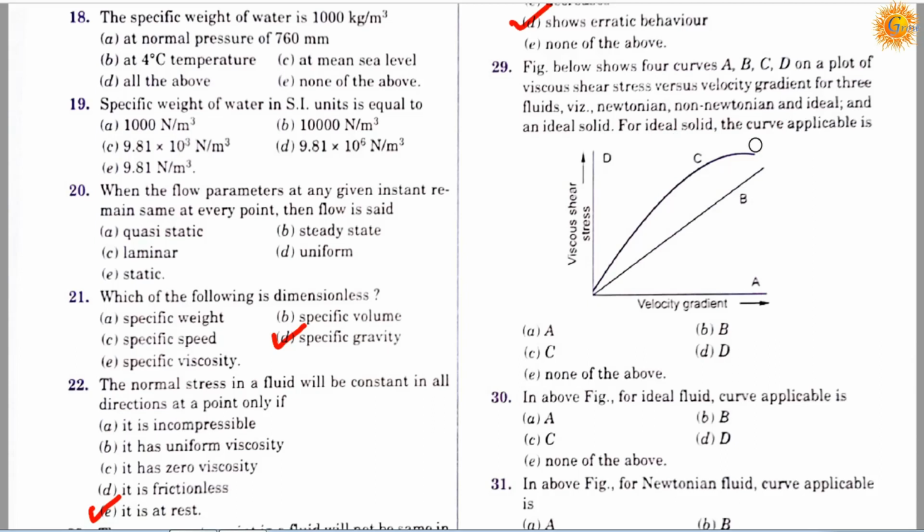For the ideal solid, the applicable curve is: option A, curve A; option B, curve B; option C, curve C; option D, curve D; and option E, none of the above. So the correct answer is D. It means this is the ideal solid.